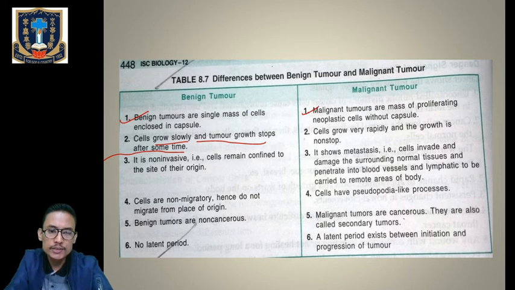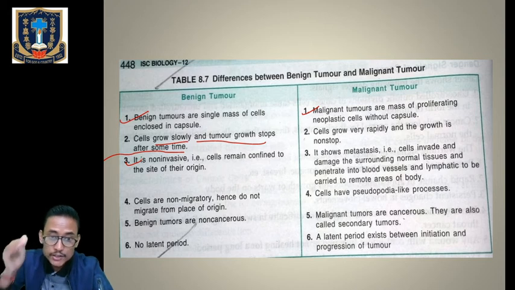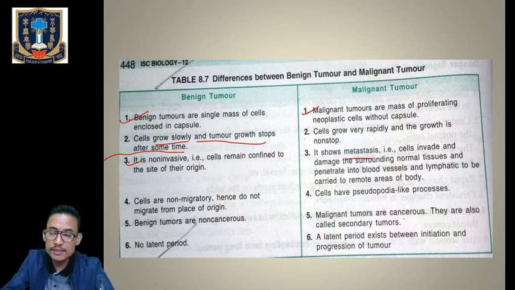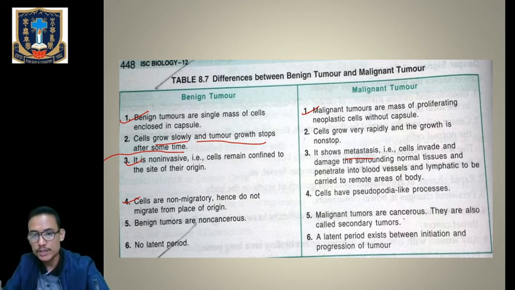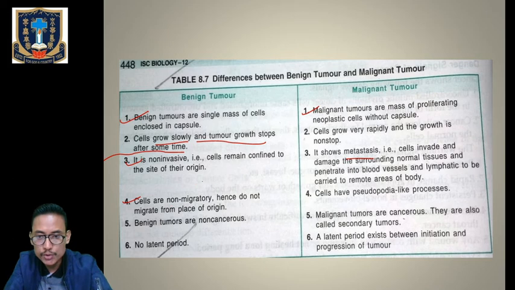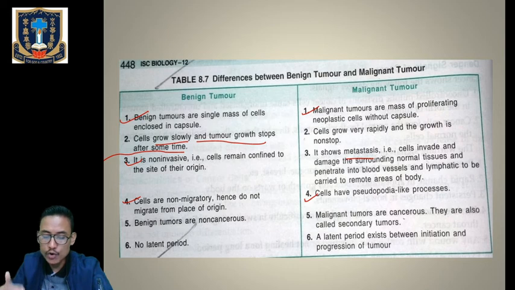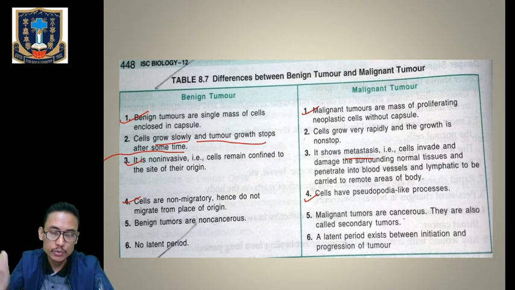Okay, so benign tumors are non-invasive. They don't have the property of metastasis, but malignant tumors will show the property of metastasis. Okay, so they will invade the surrounding cells and they will infect those particular cells or tissues. Clear? Now, point number 4. In a benign tumor, the cells are non-migratory, hence do not migrate from the place of origin. But when we look at the malignant tumor, the cells have pseudopodia-like processes. That's why they have got the property of metastasis to move from their site of origin to the other normal tissues or the adjacent cells and to infect those cells.